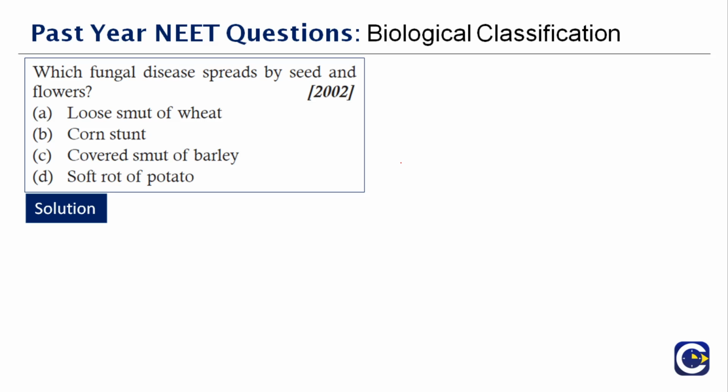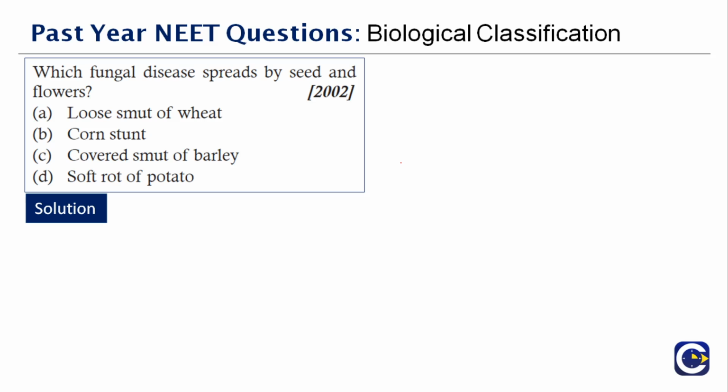Loose smut of wheat is a seed-borne disease that is caused by the fungus Ustilago. The fungus that causes loose smut survives as dormant mycelia within the embryo of an infected wheat seed. When the seed germinates, the fungus becomes active. So loose smut of wheat is said to spread by seed.